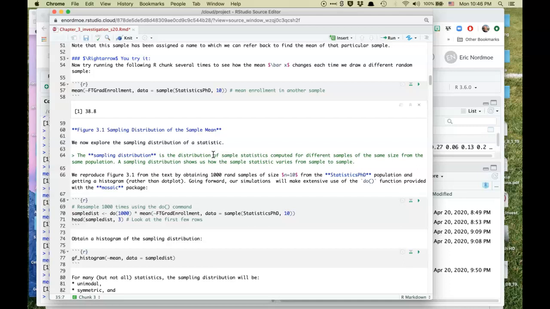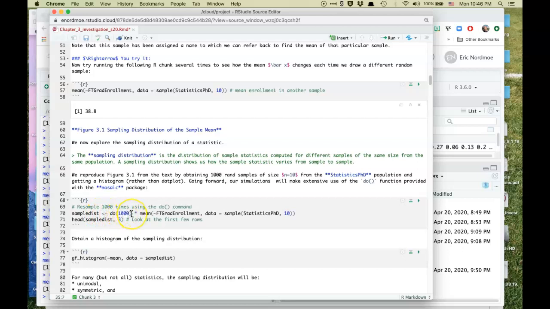So now we're looking at simulating the sampling distribution by sampling from a known population, this population of 82 graduate schools. But now here's where we're going to learn something new. Alright, so make sure you pay attention. This is a construct we're going to use in R extensively as we go through. It's something that comes with the Mosaic package that makes our simulation work easier, and it's the do command. So let's see how do works. Sample distribution, we're going to use that to store the results.